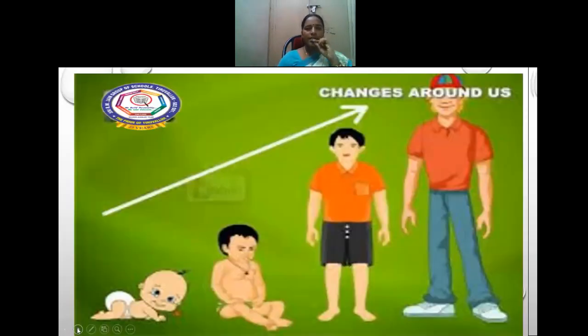Can you guess? Can you see the picture from a small baby to an adult? There is a change in the human body. Can you guess what lesson we are going to take? Yes, changes around us.